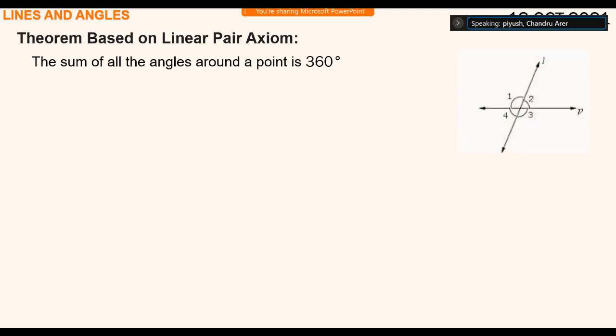How to prove? Here in the figure, line L and line P are intersecting at a point. Let's say the point is O. Now tell me, how will you prove angle 1 plus angle 2 plus angle 3 plus angle 4 is 360 degrees?